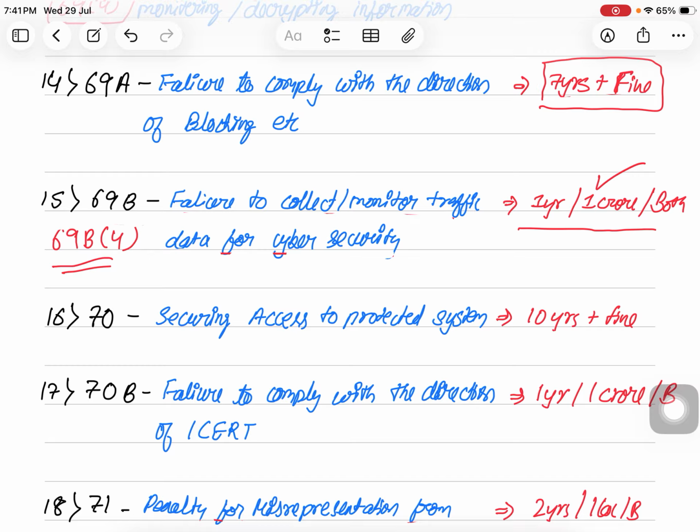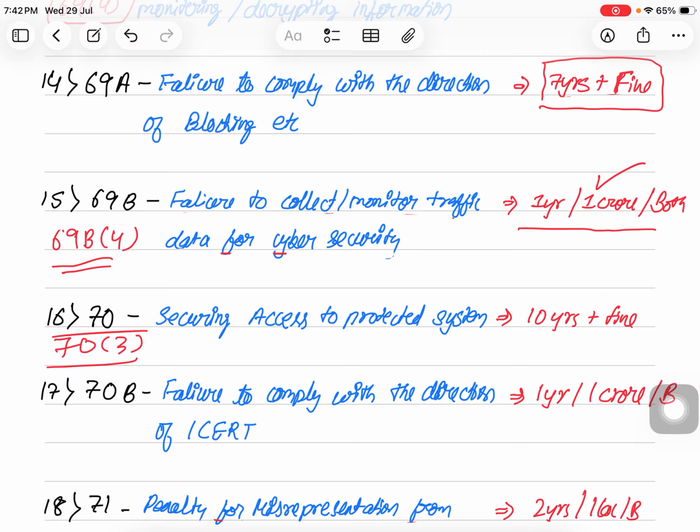Next is section 70, that is securing access to protected system. So section 70 declares that the government may declare any system to be a protected system, and section 70 clause 3 punishes accessing the protected system, punishing anybody who secures access to a protected system, of course without proper channel.